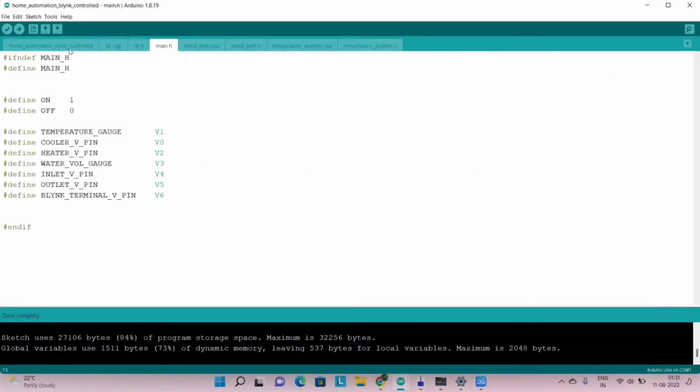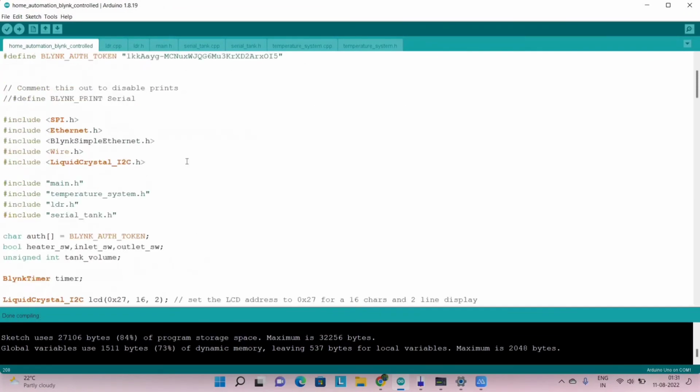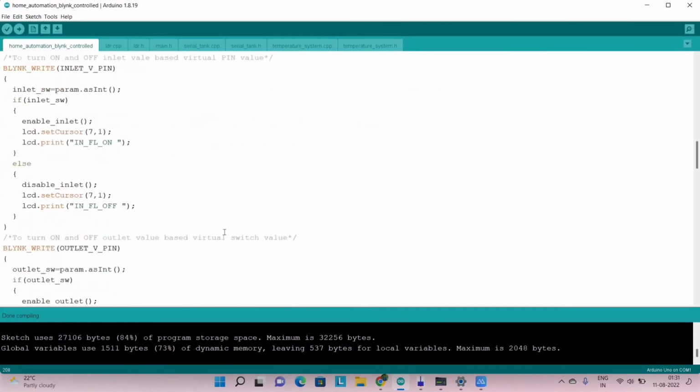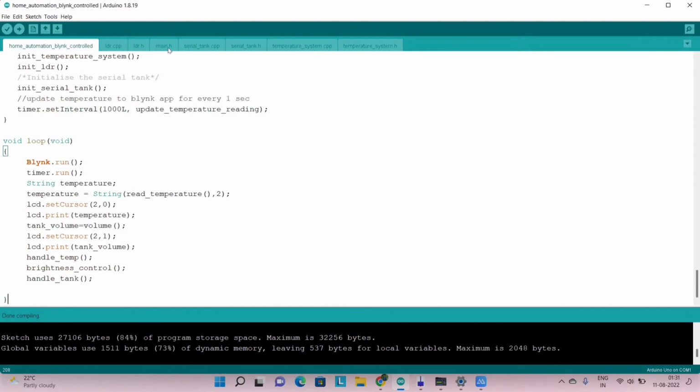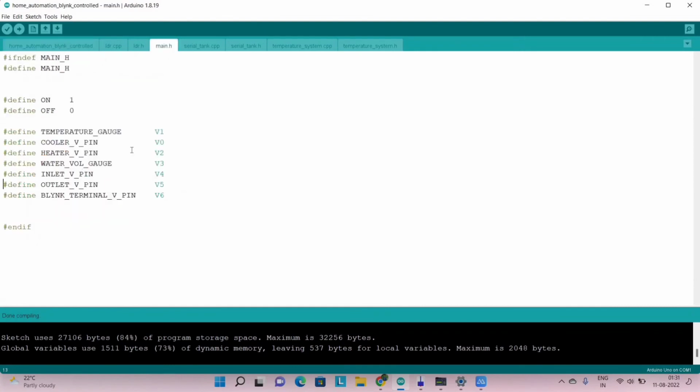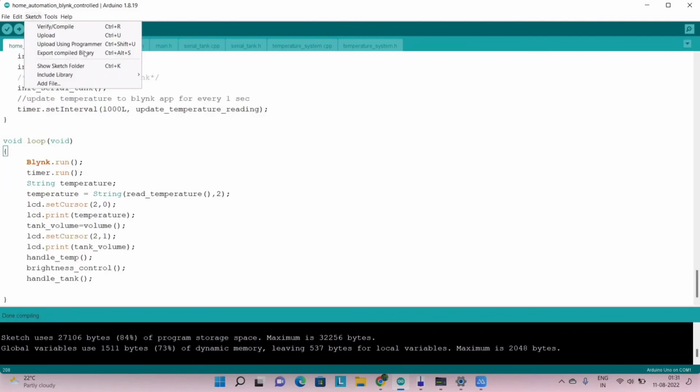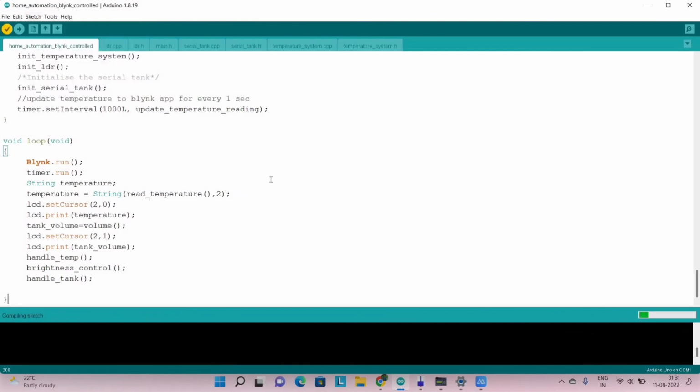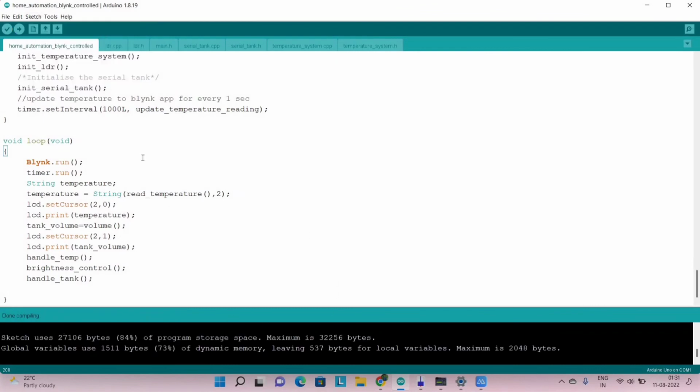Now we are going to start our project implementation. Here is the source code of our project, and here is the main.h where all the macros are defined for different types of features in our Blink IoT app. Now first go to Sketch and export compiled binary. Now it is compiling and the compiling is done.